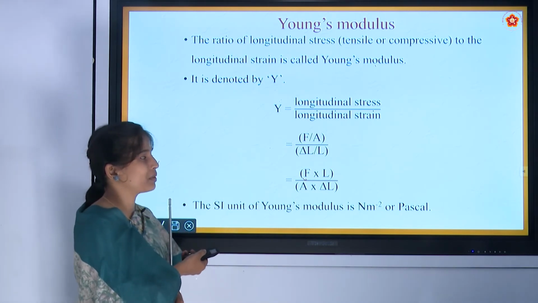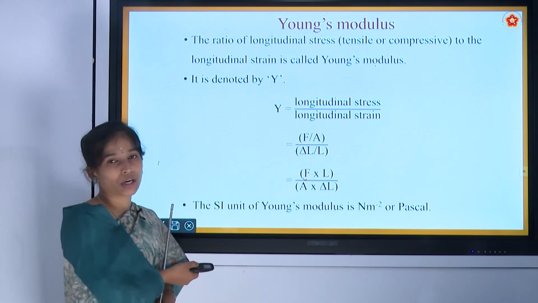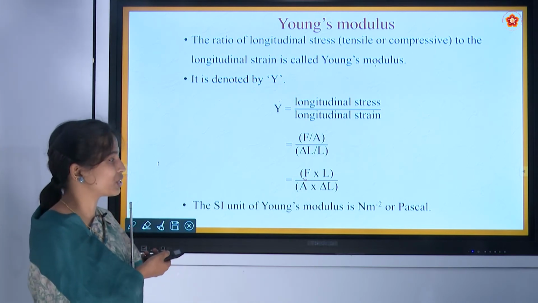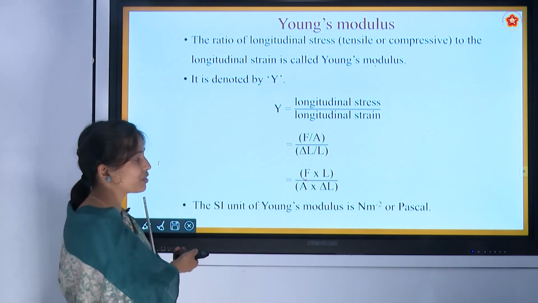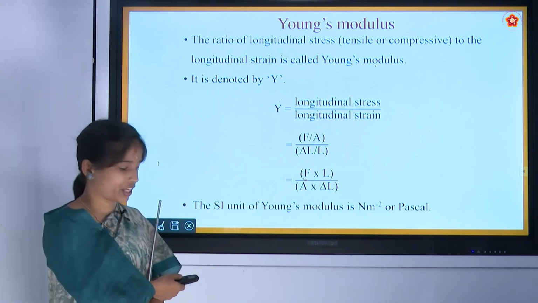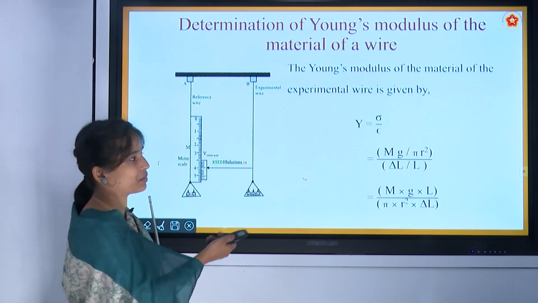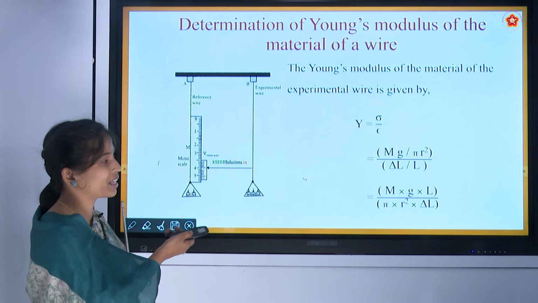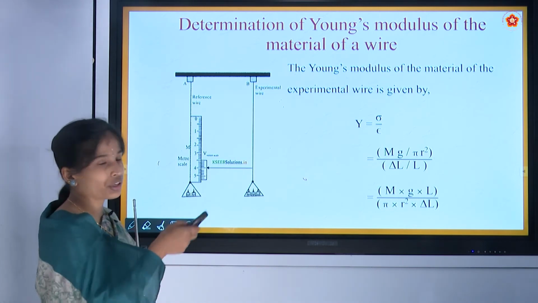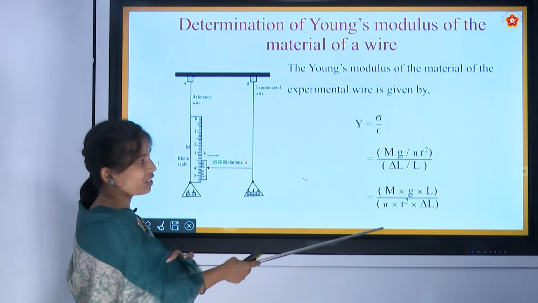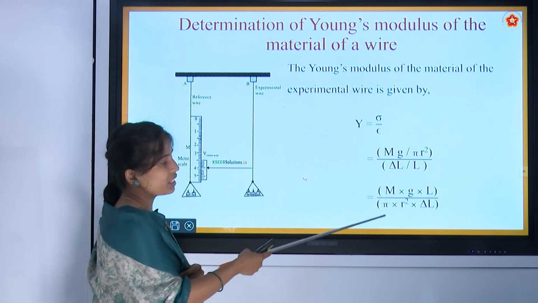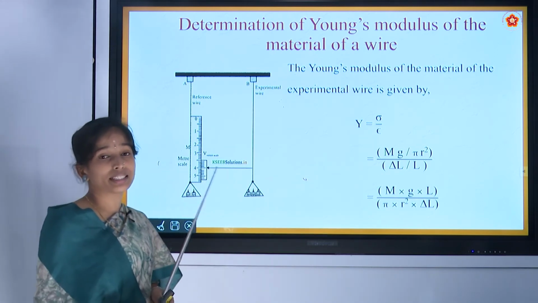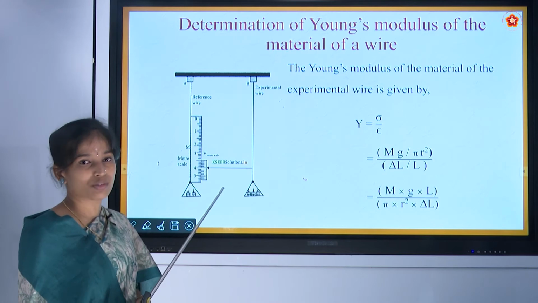Here force can be written as mg, because the force is due to acceleration. So we can write F is equal to mg, and the area of that wire is nothing but pi r square. So we have written mg divided by pi r square, that whole divided by delta L by L. If we rearrange this equation, it can be written as mgL divided by pi r square into delta L. This is how we will determine the Young's modulus of the material experimentally.